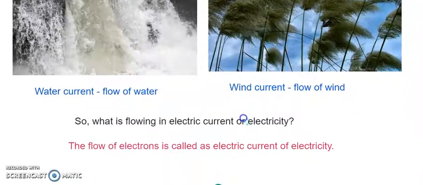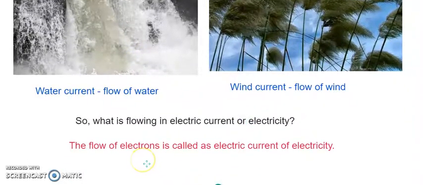In electricity, the thing which is flowing inside this wire and reaches the bulb and makes the bulb start glowing is nothing but the electron. Electrons flow. Therefore, it is electricity, electric current. The flow of electrons makes up the electric current.